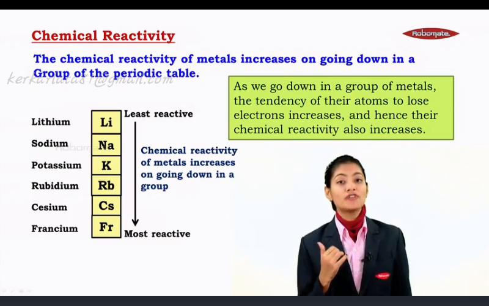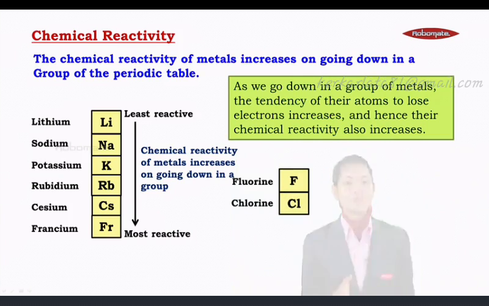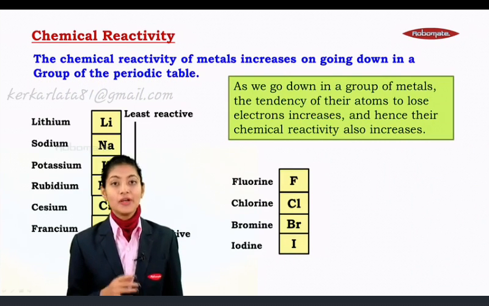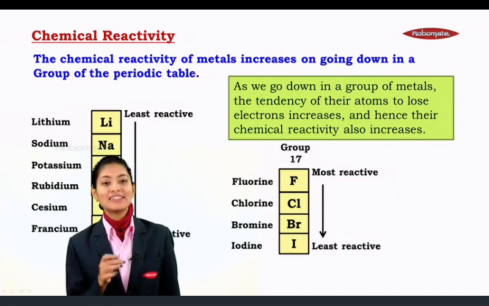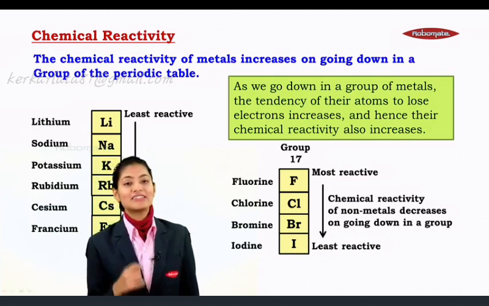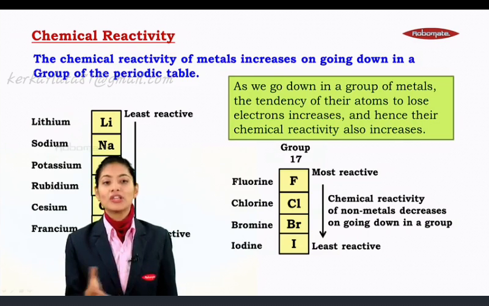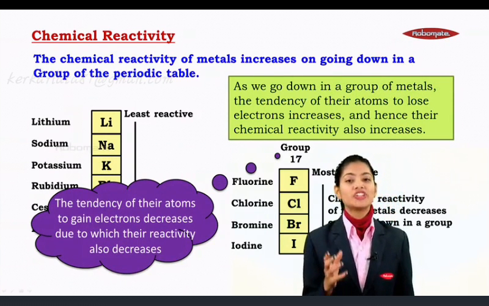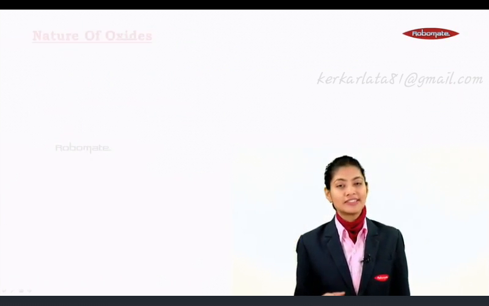But this was the case of metals. What about the non-metals? Let us consider the non-metal group, that is fluorine, chlorine, bromine and iodine, the group 7A elements, wherein it is realized that fluorine is most reactive, whereas iodine is least reactive. So the chemical reactivity of non-metals rather decreases on going down in a group. It is because the tendency of their atoms to gain electrons decreases, due to which their reactivity also decreases, and all of this is owing to their atomic size.